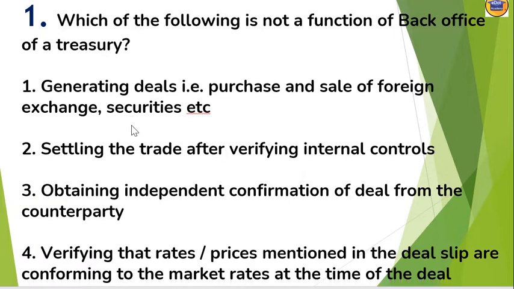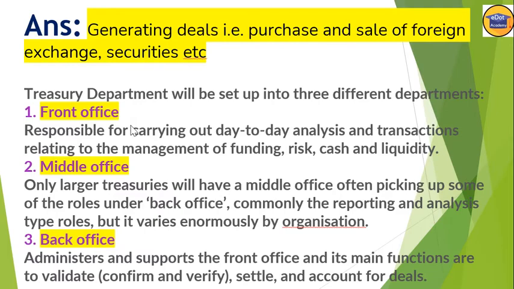So I'll show you here. That means in treasury wing, the department is divided into three different departments. Number 1 is the front office, number 2 is the middle office, and number 3 is the back office. Functions of front office: front office is responsible for carrying out day-to-day analysis and transactions relating to the management of funding, risk, cash, and liquidity.